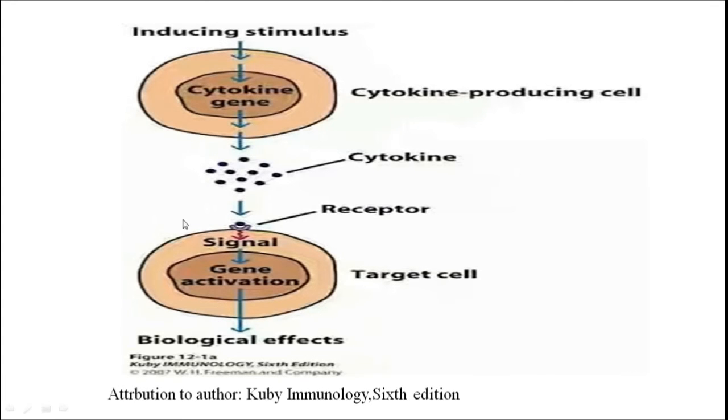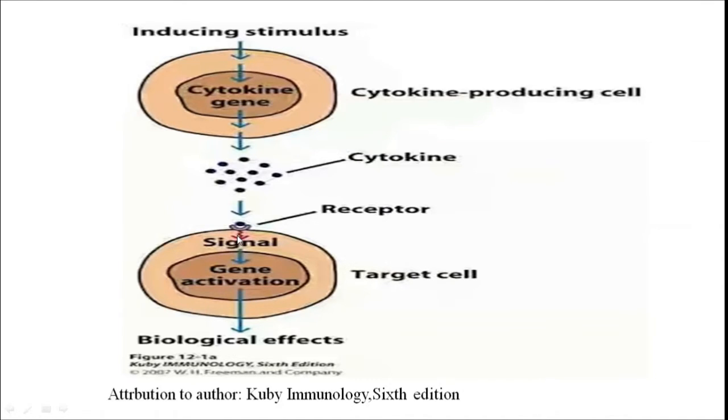Now here you can see this is the cytokine producing cell. When a particular stimulus occurs, this cell will produce cytokines. These are the cytokines which are secreted by the cytokine producing cell.